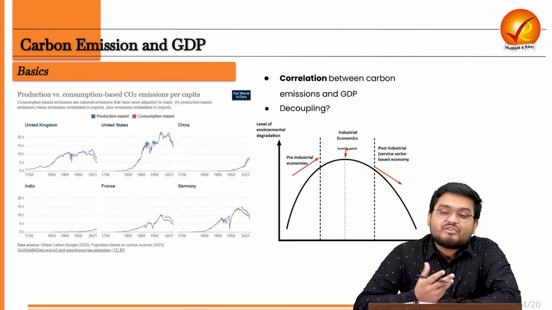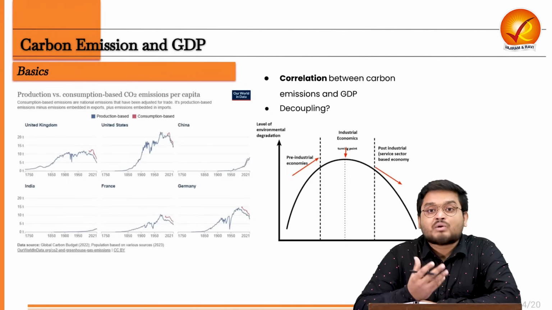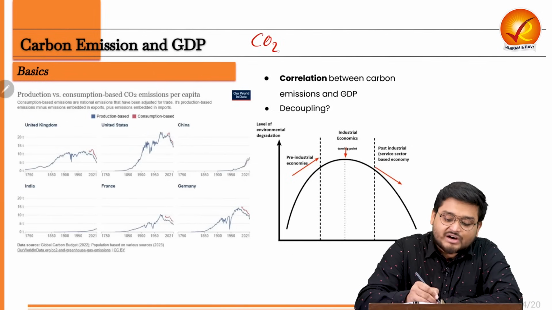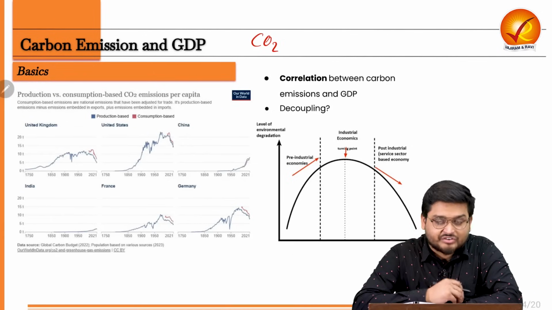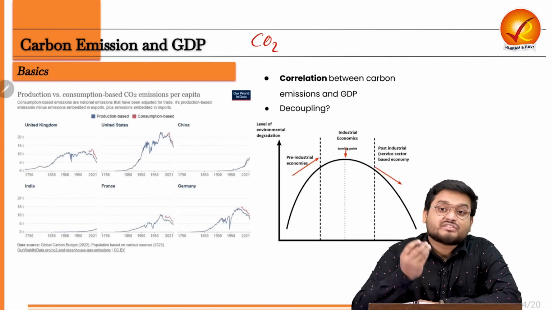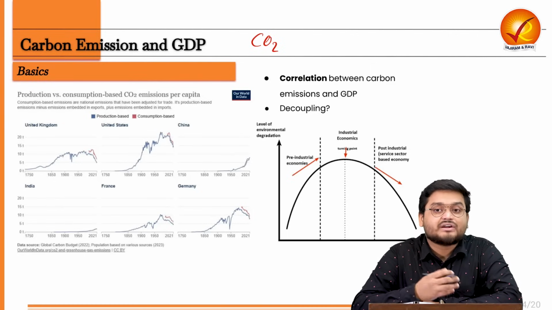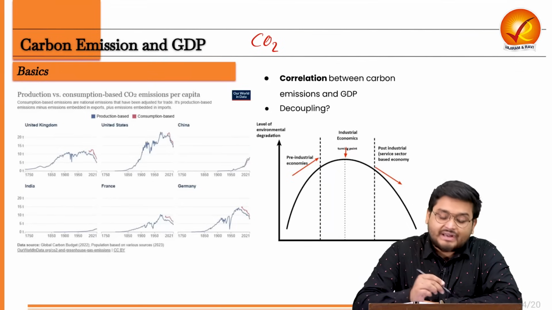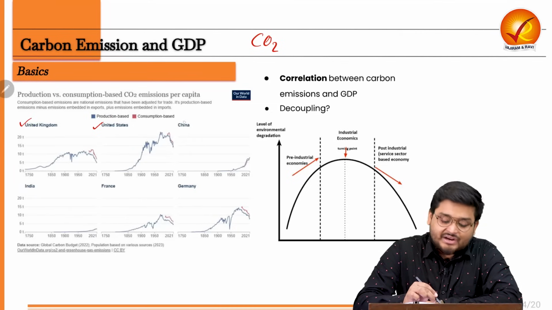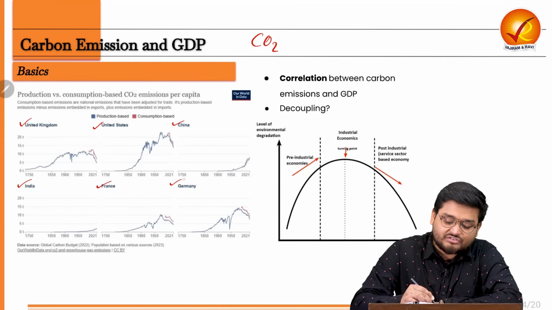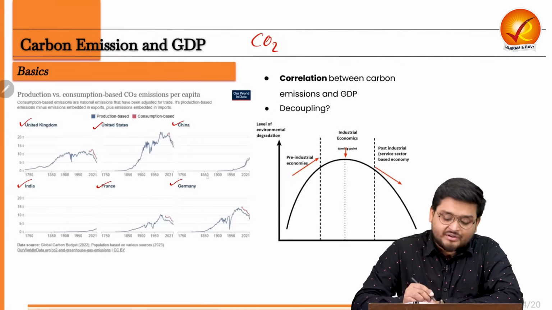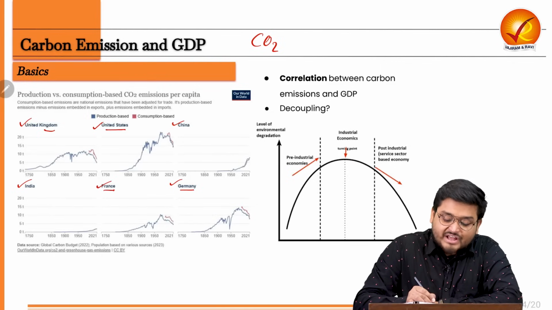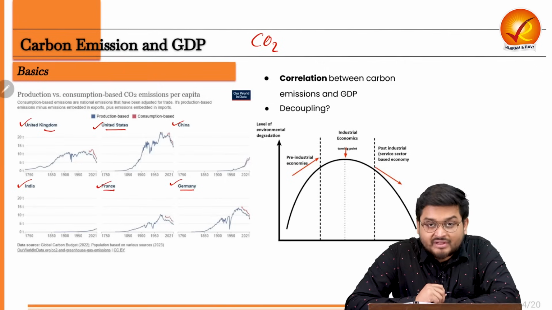Now see, when we will be comparing the amount of environmental degradation, we generally do that in terms of carbon dioxide emissions or CO2 emissions. So taking a few countries and their environmental degradation timelines in reference, we are taking say the UK, the United States, China, India, France, Germany. From here we can understand that countries like UK, US, France and Germany, these are developed countries, and if we